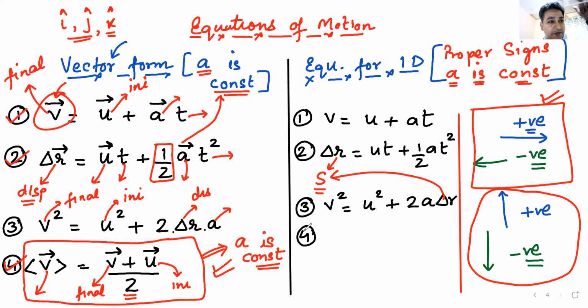Equation number 4. What will be equation number 4? Yes, Tanu, do you have anything to say? You have raised your hand, I'm unmuting you. Okay, Tanu, tell me what's the problem. Anything you want to say? No, sir, I have no problem. I did not see actually. Okay, not a problem. Now, since you are online, tell me what is equation number 4. So average velocity will be equal to V plus U divided by 2. Am I clear, Tanu?